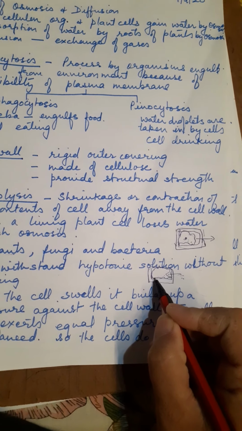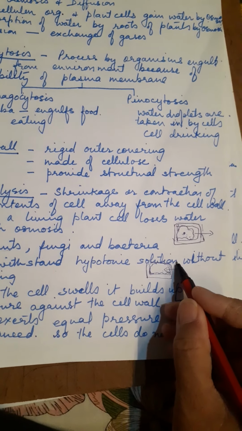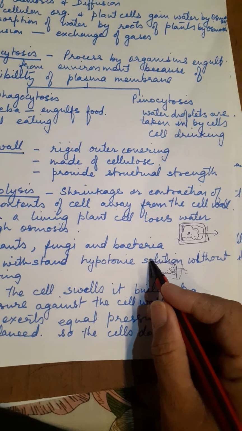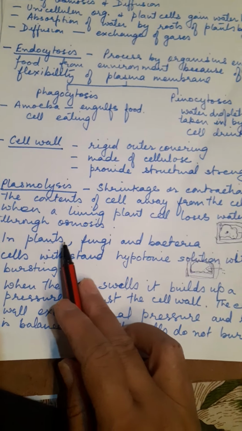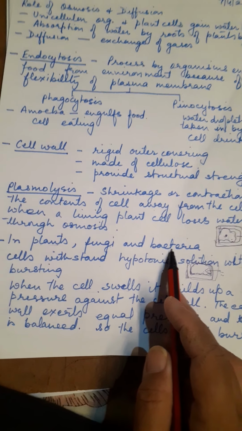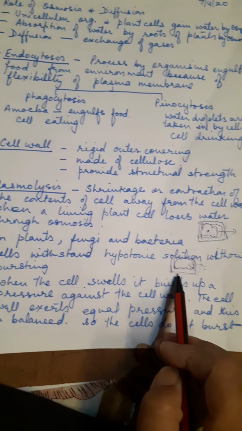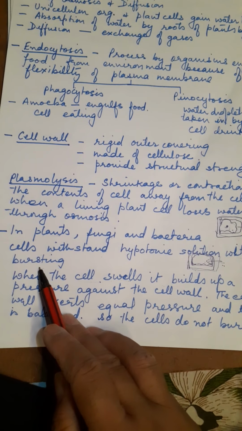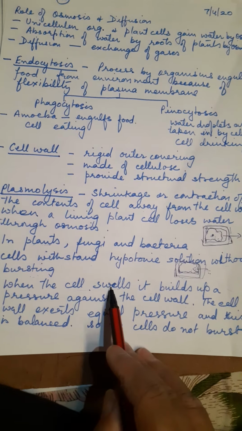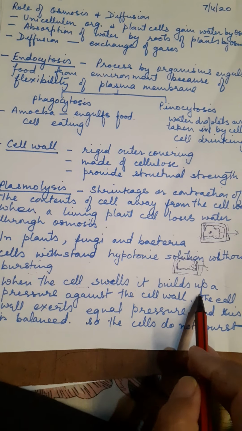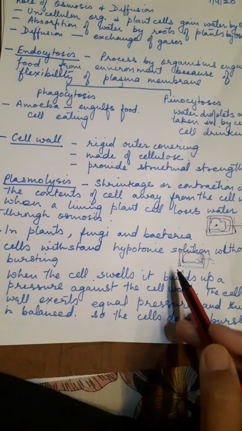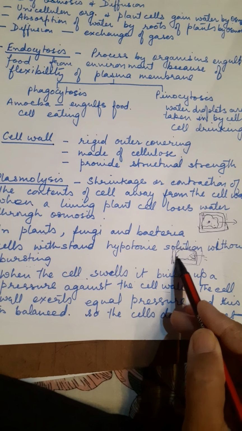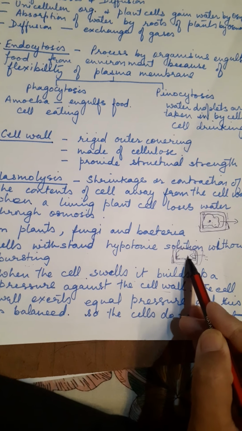But here the bursting of the cell doesn't take place because of the presence of the cell wall. So in these organisms, plants, fungi and bacteria, if this cell is placed in the hypotonic solution, they can withstand such condition without bursting. Why? Because when the cell swells, it builds up a pressure against the cell wall. So here the contents will build up a pressure against the cell wall.